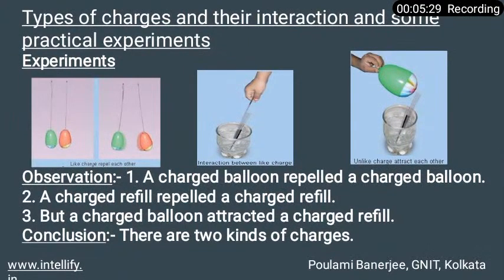Now the observation. Again, discussing shortly: first we inflate two balloons, hang them in such a way that they do not touch each other, rub both the balloons with a woolen cloth and release them, in the first picture. In the second picture, the same process, instead of balloons we use pen refills. Rub one refill with polythene and place it carefully in a glass tumbler, and rub the other refill also with polythene and bring it close to each other, and we will observe what happens.